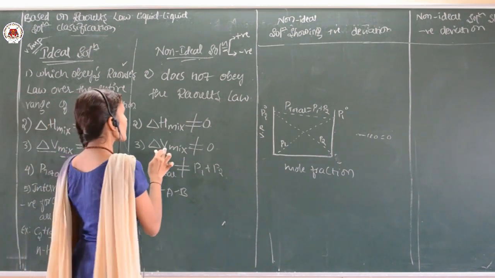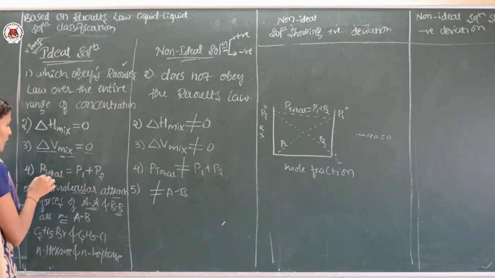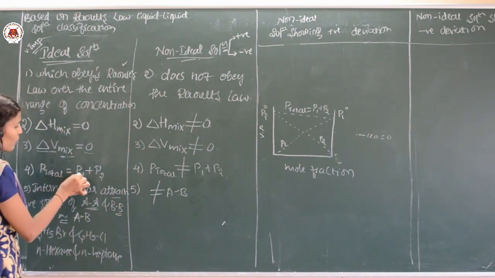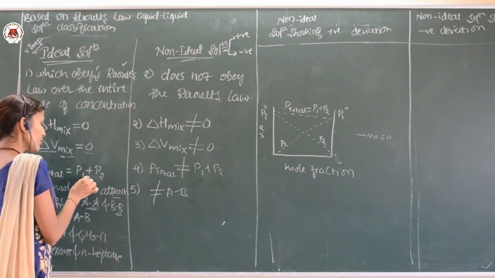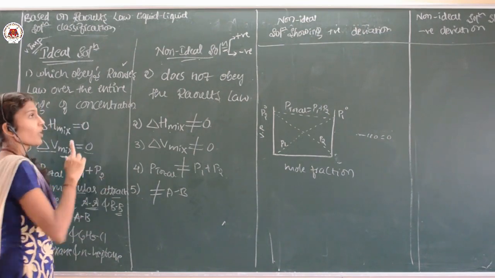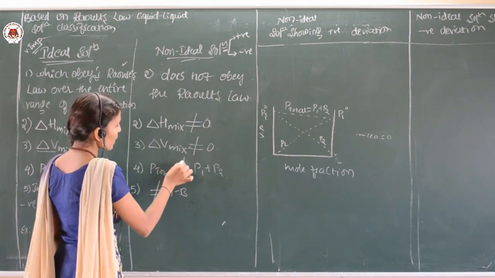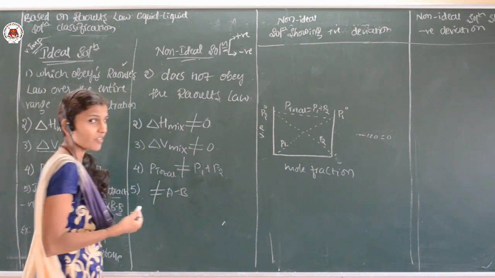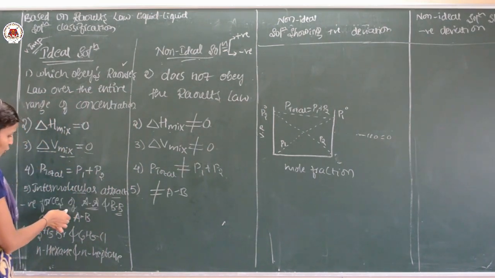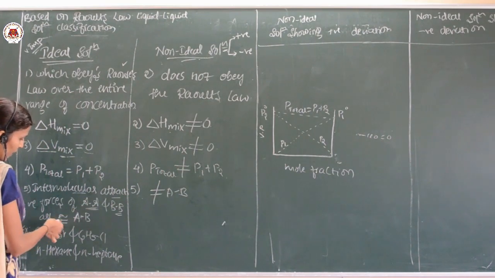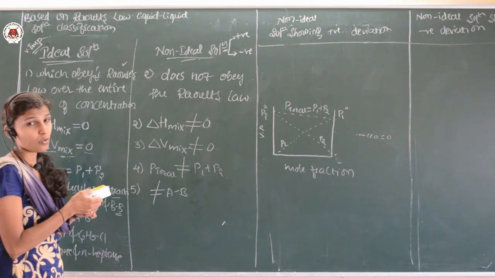But here delta V mixing is not equal to 0. And then the total pressure is equal to the sum of the partial pressures of components 1 and 2. P total is equal to P1 plus P2 in case of an ideal solution. But in case of a non-ideal solution, P total is not equal to P1 plus P2. And here the intermolecular attractive forces of AA and BB are nearly equal to AB, but here these are not equal to AB.